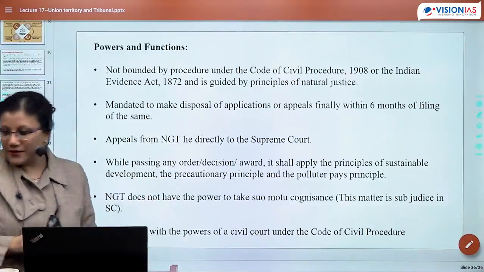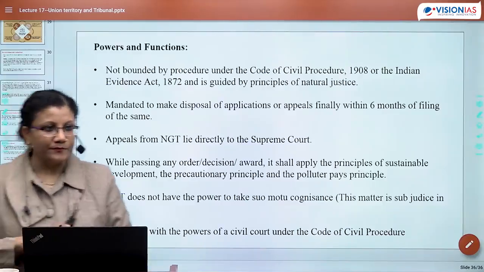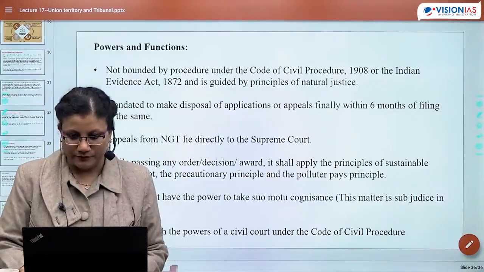Precautionary principle means, what do you mean by precautionary principle?